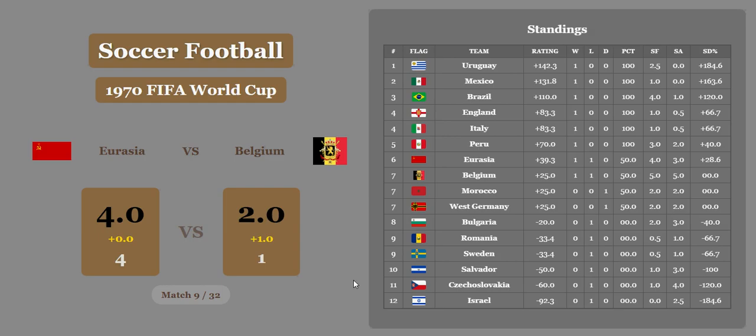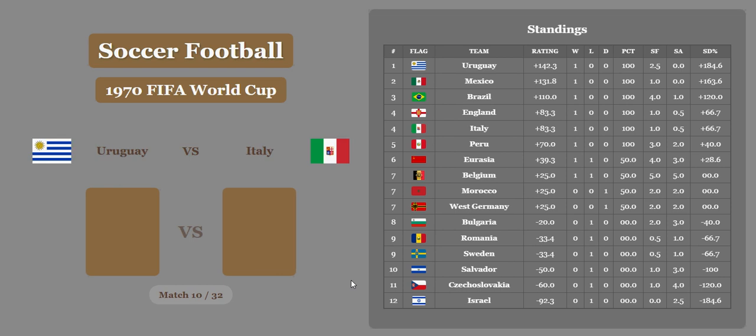And Belgium's now 1 win, 1 loss, right below them in 7th with Morocco and Germany, with a rating of 25. Uruguay versus Italy. Uruguay lost the match 0-1. Uruguay gets a whole goal for economic difference, so it's going to end in a draw. Italy will be in 6th, Uruguay in 3rd after that. Mexico now in 1st place, followed closely by Brazil.